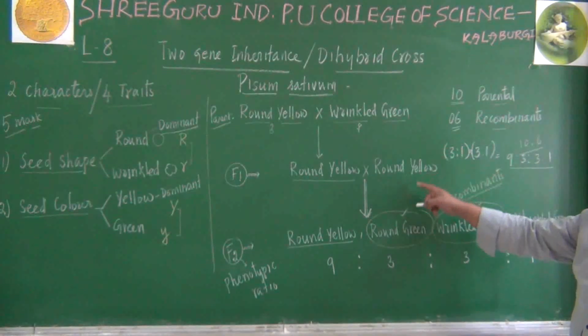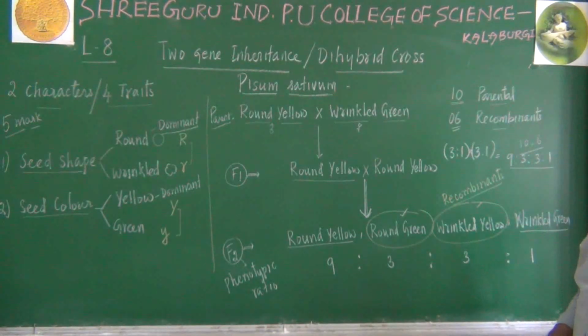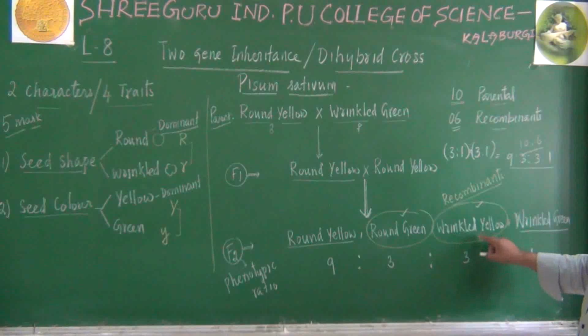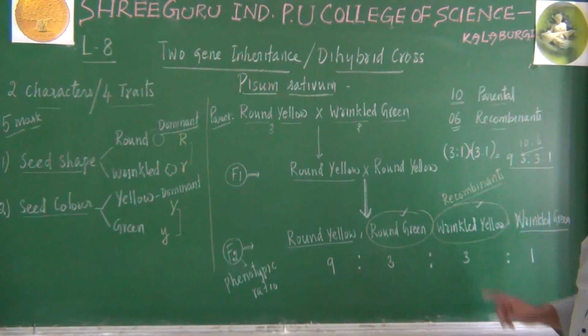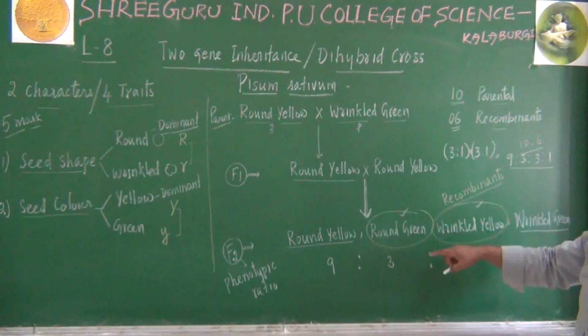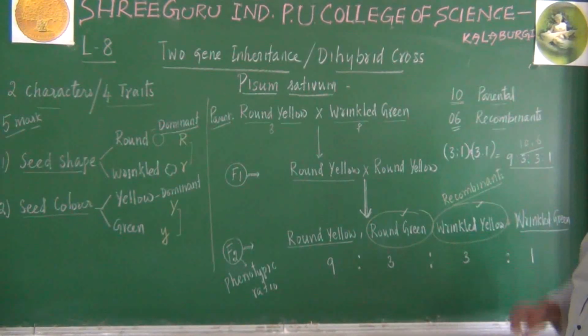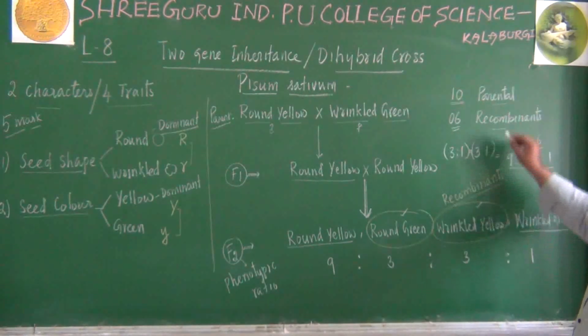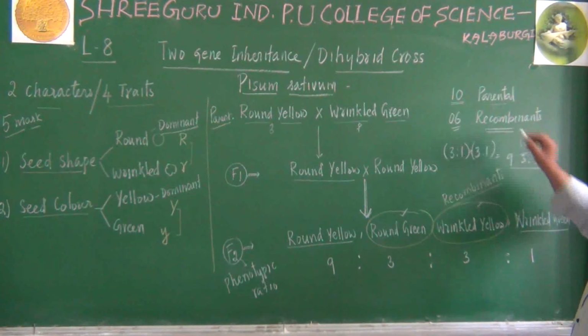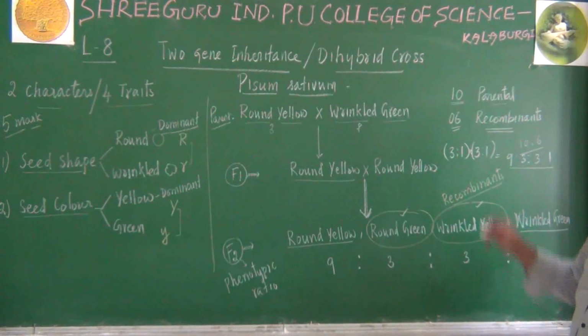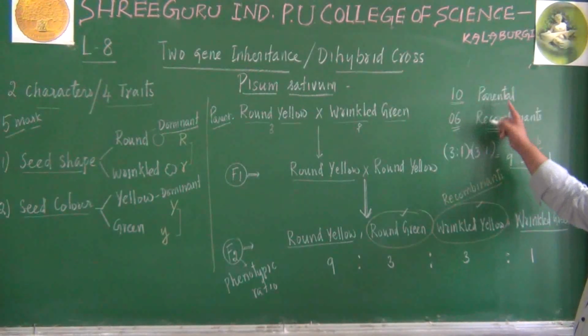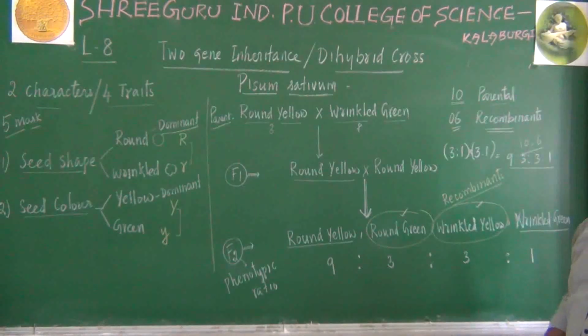Now remember, out of these 4 types of phenotypes, round green were never used either in the parental condition or in the F1 generation. Similarly, wrinkled yellow were also never used, but they are produced in the F2 generation. These 2 are called recombinant varieties. So we can say that 10:6 is the parental recombinant ratio, and 9:3:3:1 is the phenotypic ratio of the F2 generation.